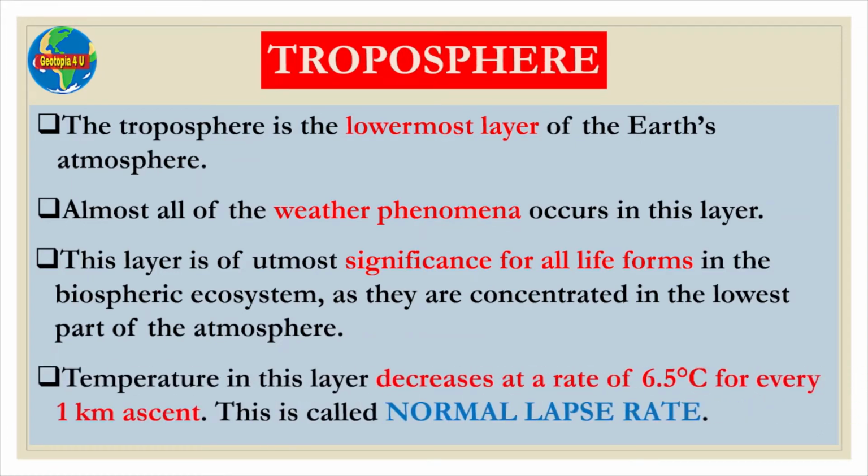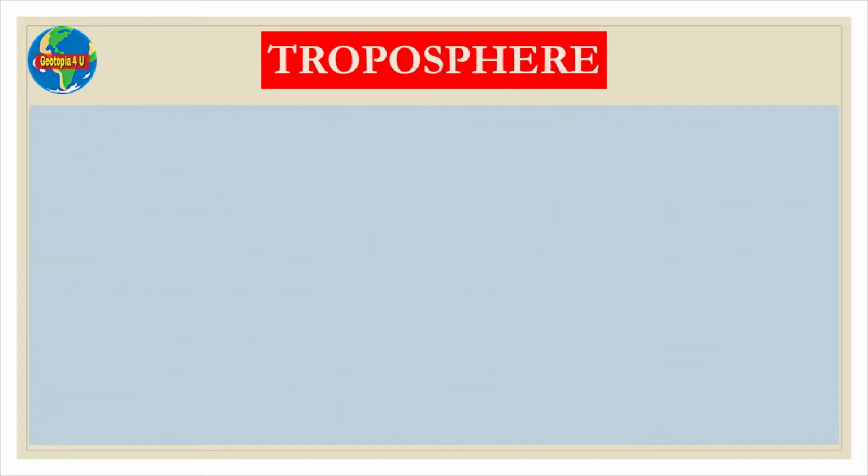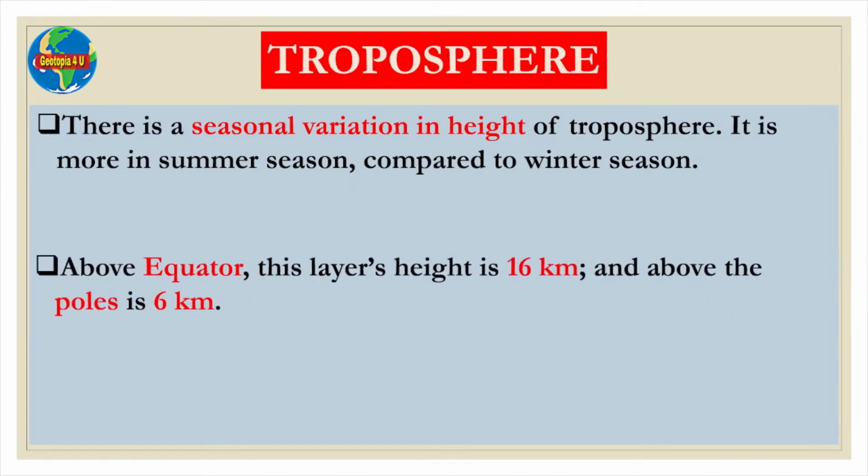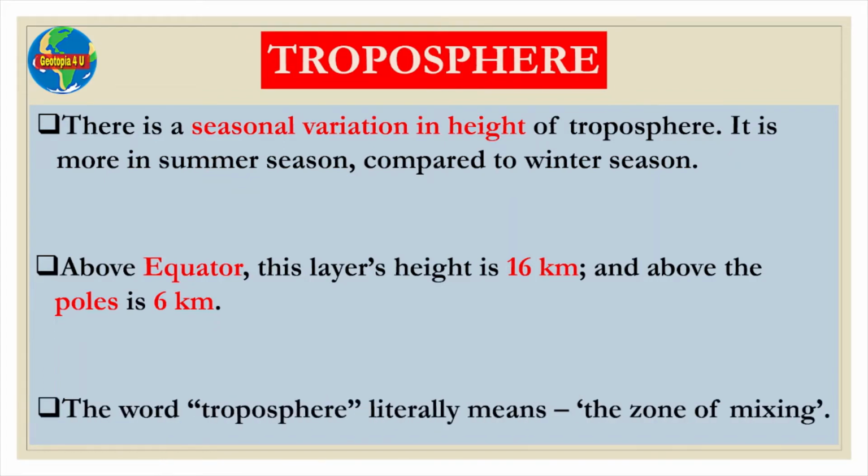Temperature in this layer decreases at a rate of 6.5 degrees Celsius for every 1 kilometer ascent. This is called the normal lapse rate. There is a seasonal variation in the height of the troposphere. It is more in summer season compared to winter season. Above the equator, this layer's height is 16 kilometers and above the poles is just 6 kilometers. The word troposphere literally means the zone of mixing.